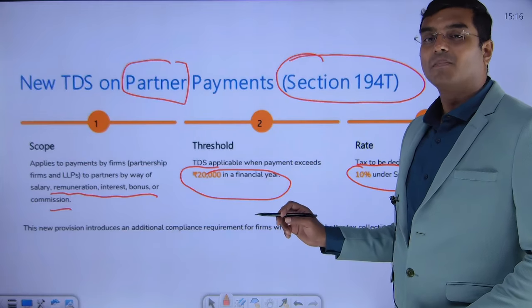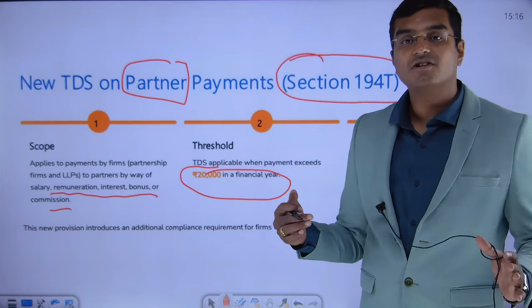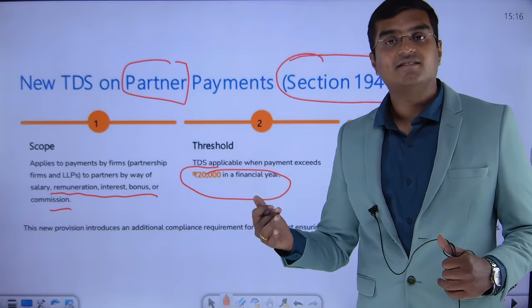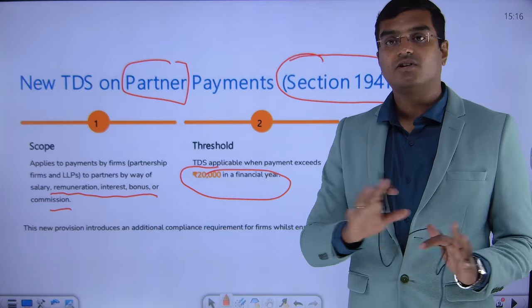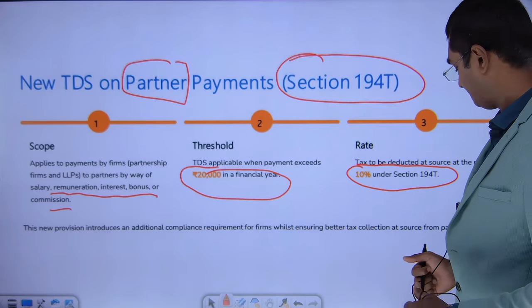If the payments are lesser, but however, dear friends, you tell me, in a partnership firm, which partner will get a remuneration of less than 20,000? Obviously, it will be more. If it is more than 20,000, deduct the TDS. If it is less than 20,000, do not deduct the TDS. There is no need to deduct the TDS. That is what this act is.